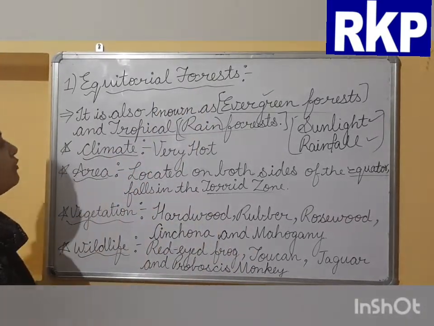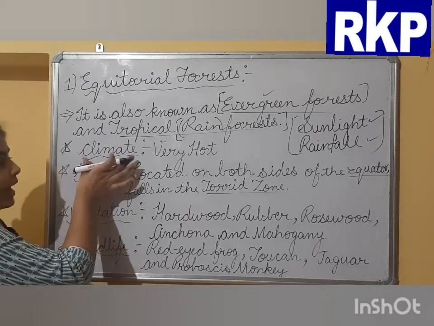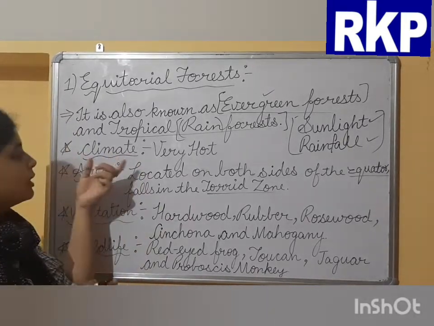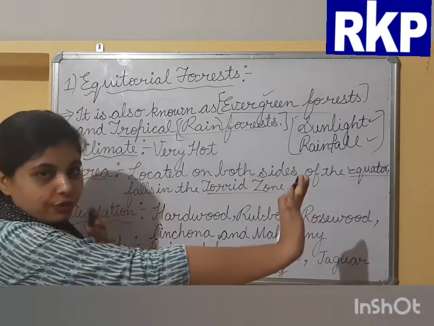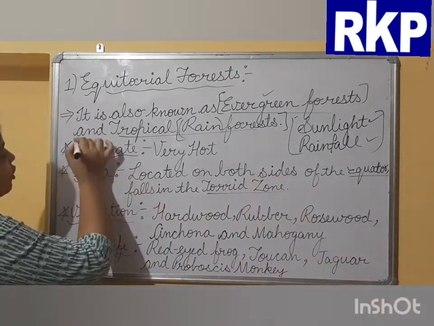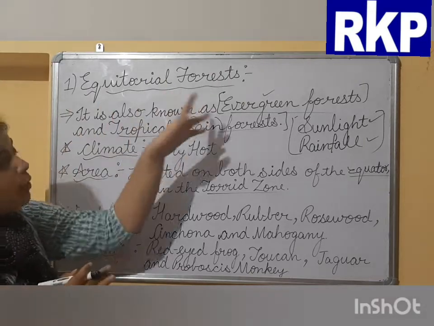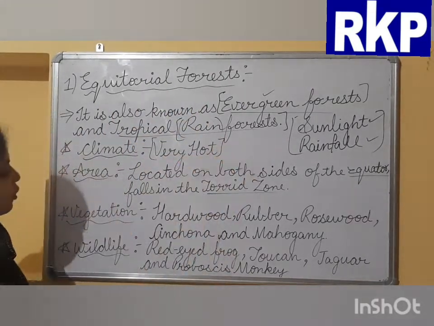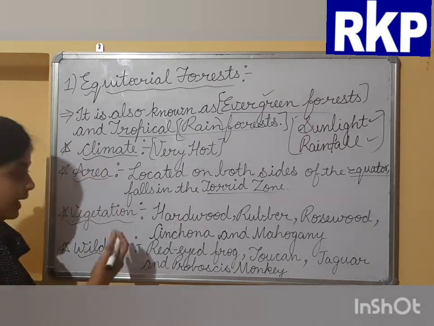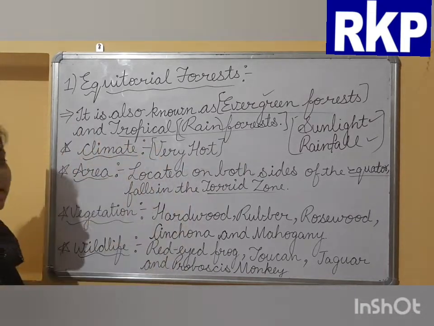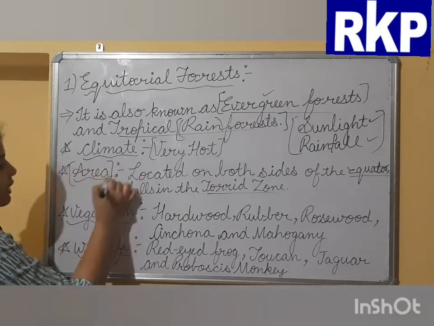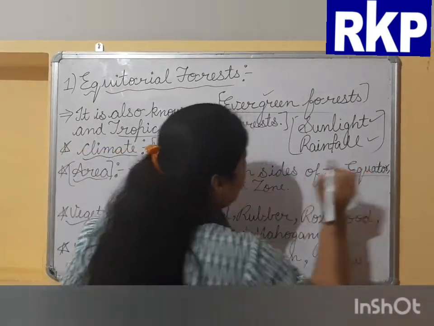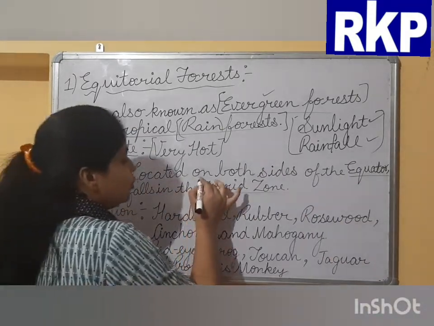Okay, next point, the climate. Climate is the average weather condition that prevails at a particular place for a long period of time. If we talk about the climate found in equatorial forest, it is very hot. Why very hot? If we talk about the area, this will be clear to you. They are located on both sides of the equator. Basically, they fall in the torrid zone.